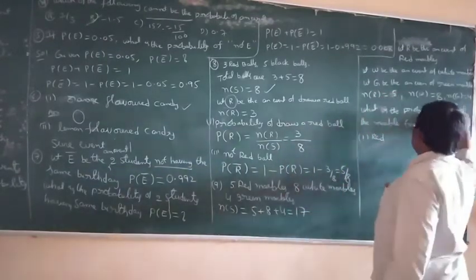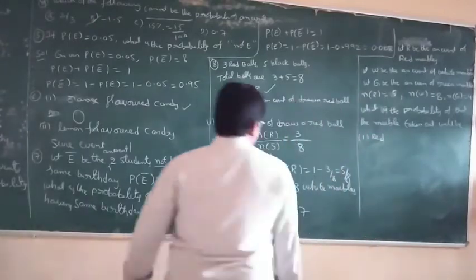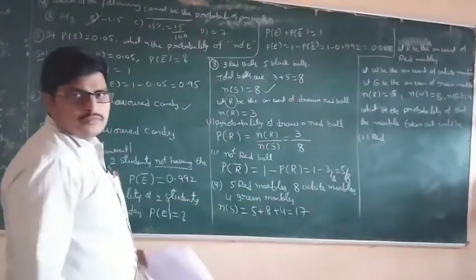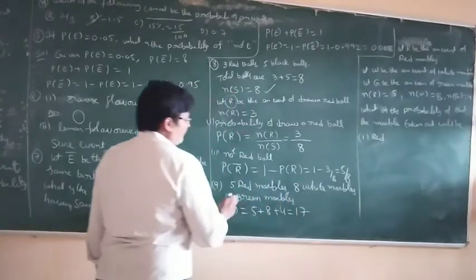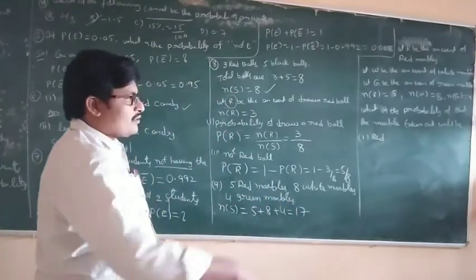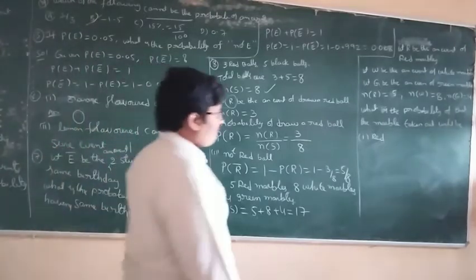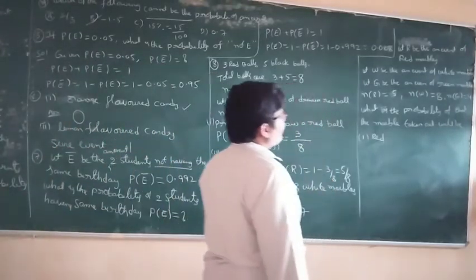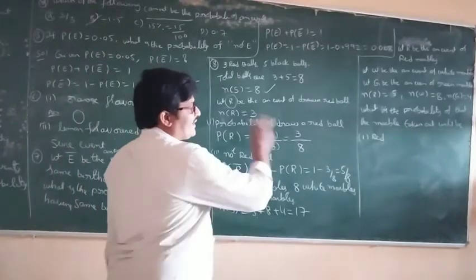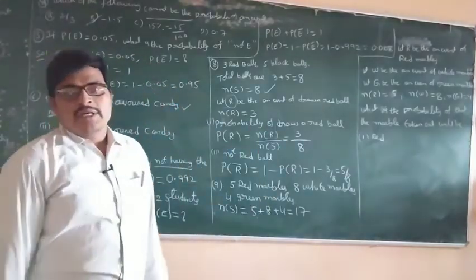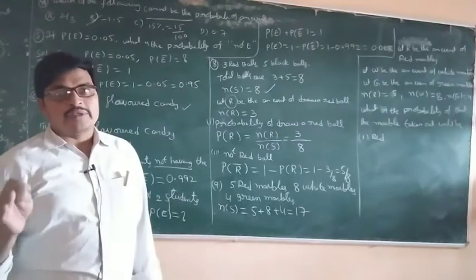For example, in one bag there are totally 5 red marbles, 8 white and 4 green marbles, all mixed. What is the probability that the marble taken out will be a red marble?